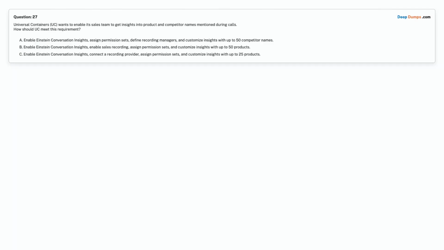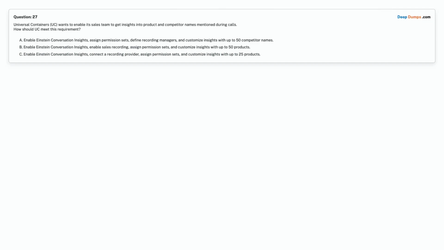Question 27. Universal Containers. UC wants to enable its sales team to get insights into product and competitor names mentioned during calls. How should UC meet this requirement?